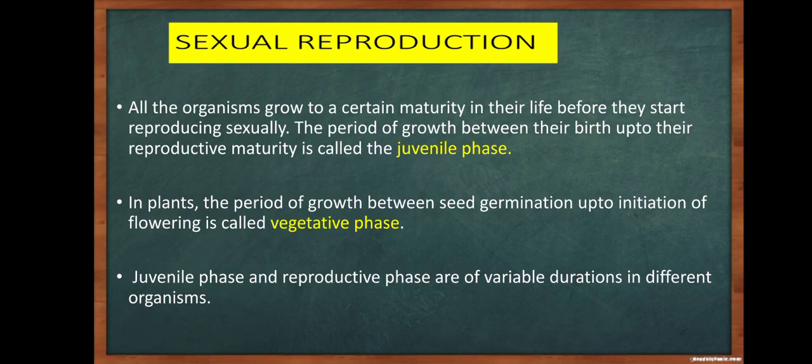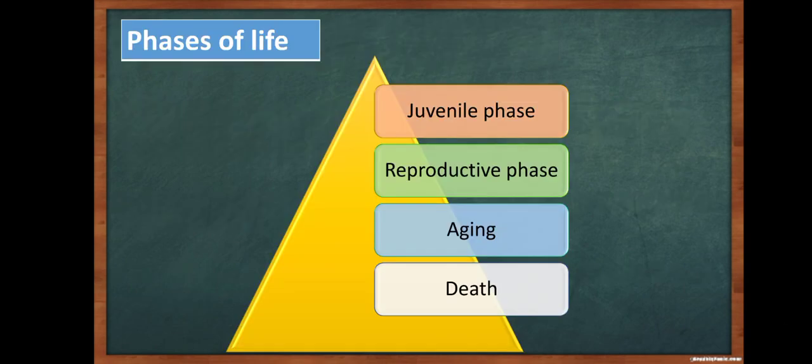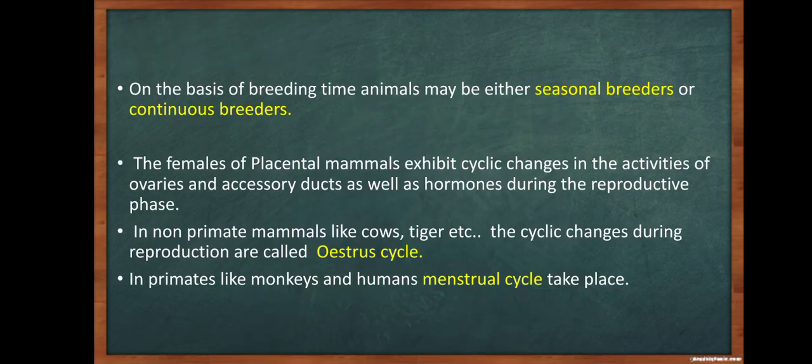In plants, the period of growth between seed germination up to initiation of flowering is called the vegetative phase. Juvenile phase and reproductive phase are of variable durations in different organisms. The phases of life: juvenile phase, reproductive phase, aging, then the death.